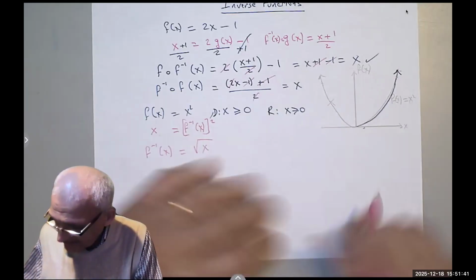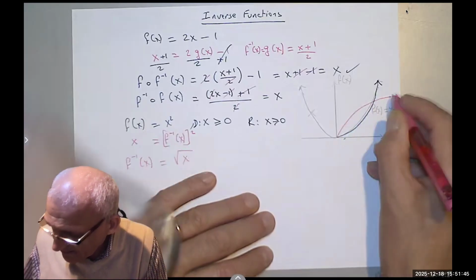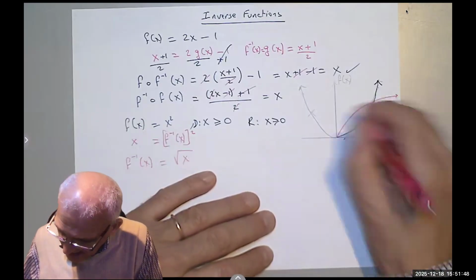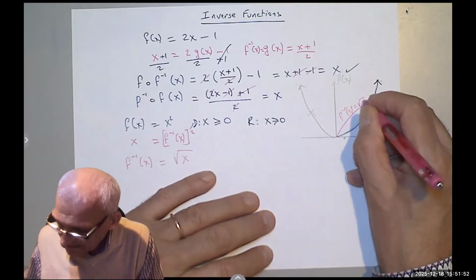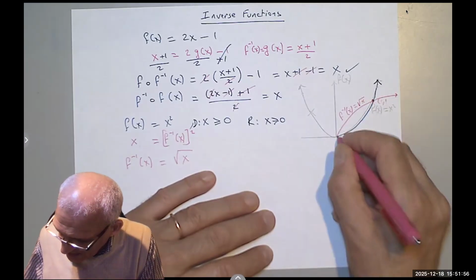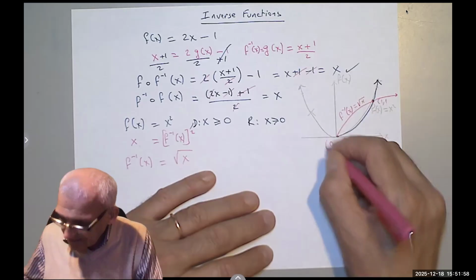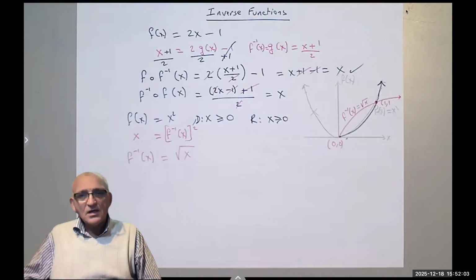If you plot that, you will get something that looks like that. That's f inverse of x equals root x. And they intersect, of course, at the points 1,1 and 0,0, because the square root of 1 is 1, or the square of 1 is 1.